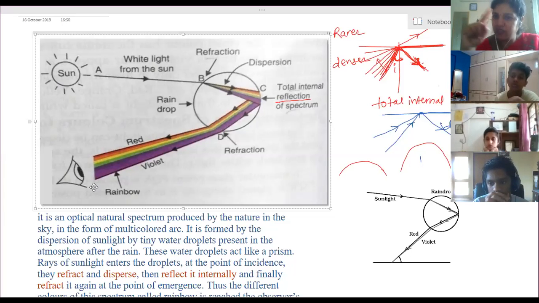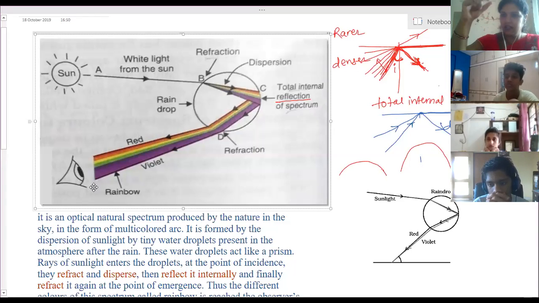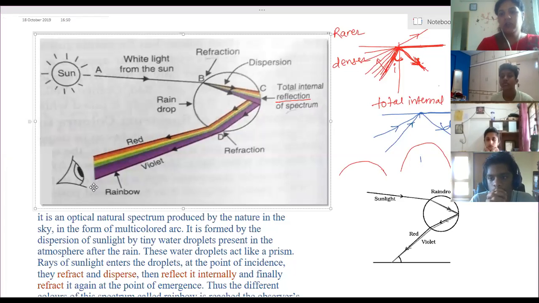But for the formation of the arc, one single droplet will not be enough. There are millions of water droplets present in the air. So in all of them, light at the particular angle gets reflected back. So therefore, when that spectrum falls on our eyes, it looks like a bow.